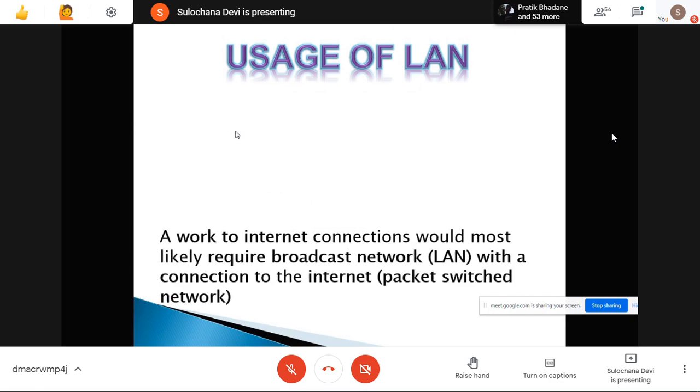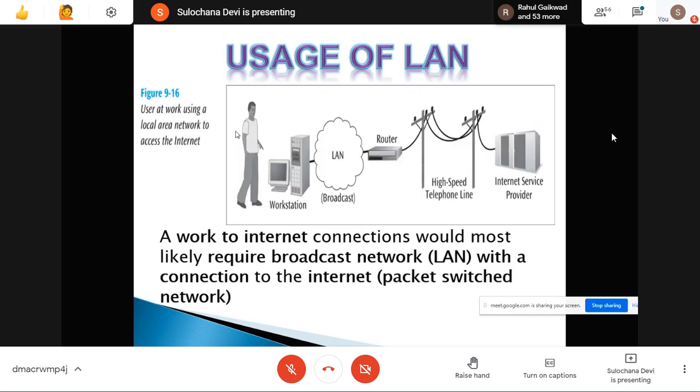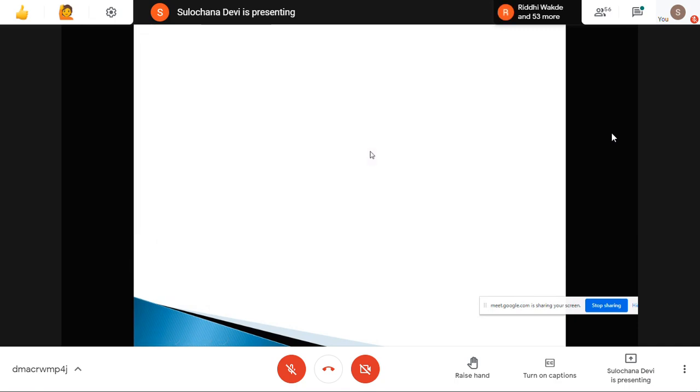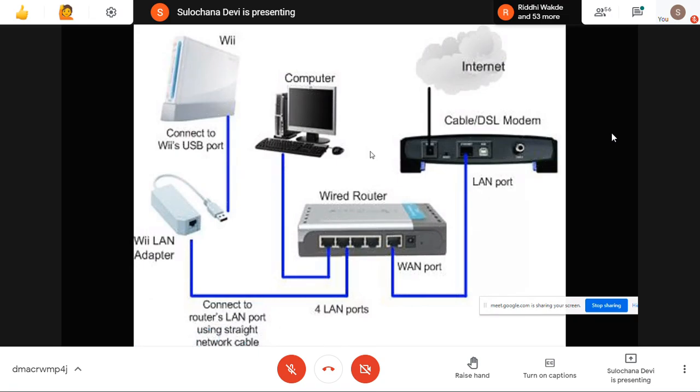So a LAN is used to interconnect, like these workstations we can connect together, and it will form a LAN. Then we can connect that LAN to the router or to the gateway, and then the gateway will connect us to the internet. So this is how, if we are using a wired router, we can connect multiple devices on different ports.